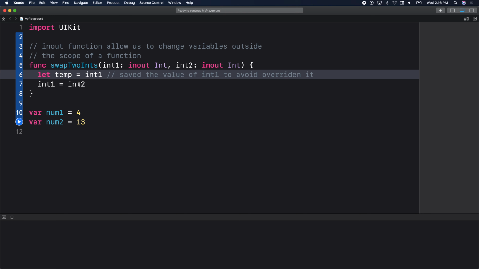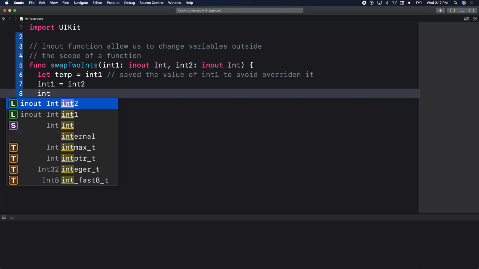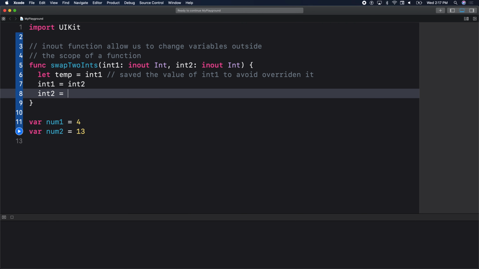So we saved int1. Now we can go ahead and override it with int2's value. And next up, what are we going to do? We'll say int2. What does int2 equal to? Temp. Very good. So at this point, we have swapped those two values. Okay? So we'll continue on.